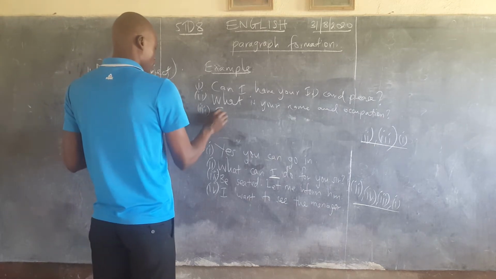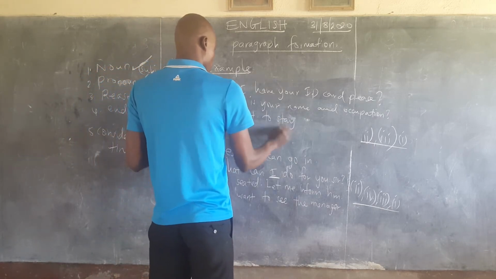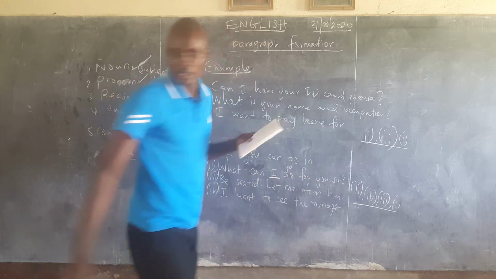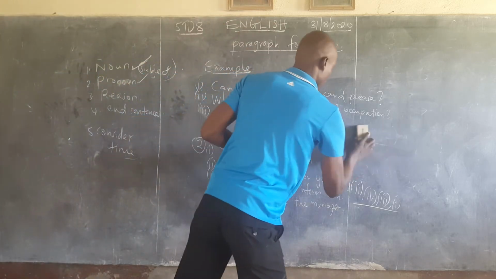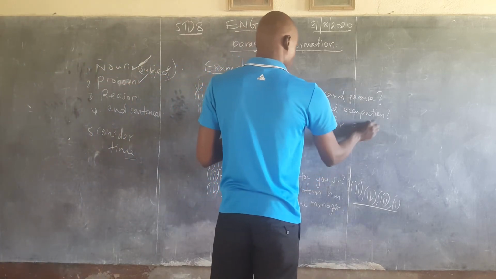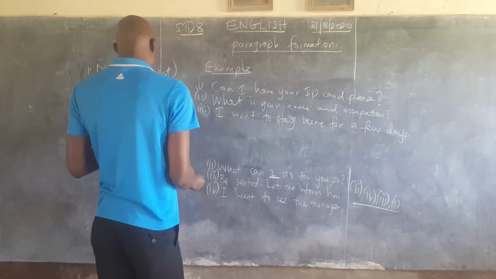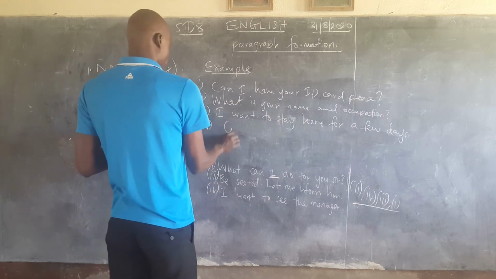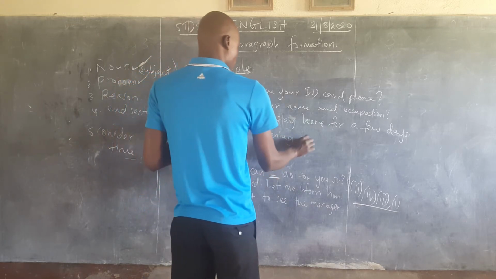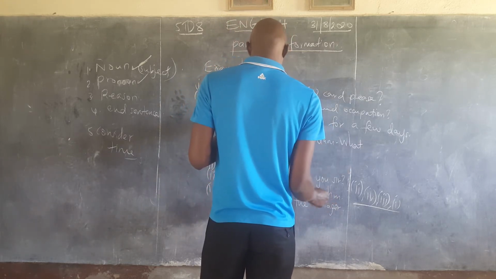Number 3, we have: I want to stay here for a few days. Lastly, 4: Good evening, madam. What can I do for you?